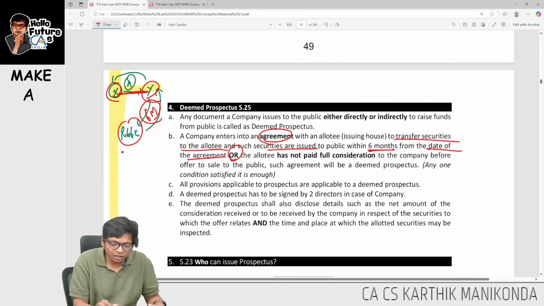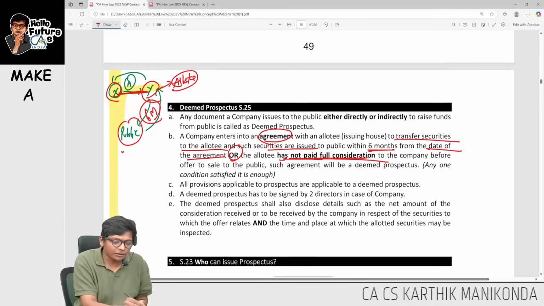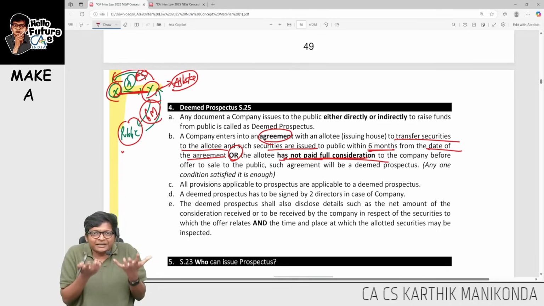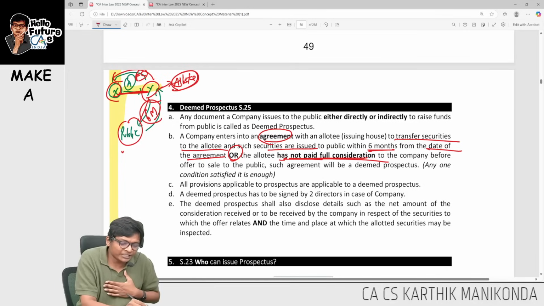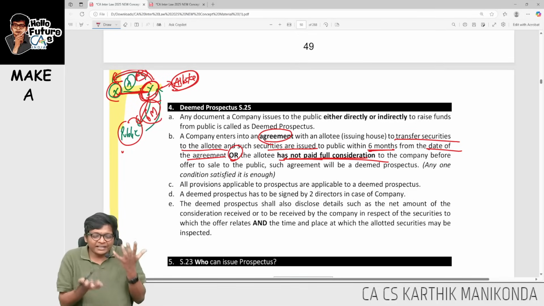Or, the allottee, Y, has not paid full consideration to X. So two things: the moment the agreement is made between X and Y, within 6 months the allottee is issuing shares to the public, and second, consideration from Y is not fully paid to X. If any of these is there, it becomes a deemed prospectus.